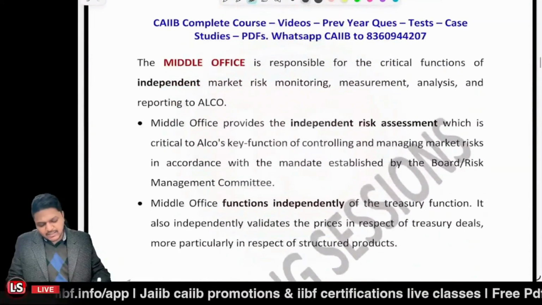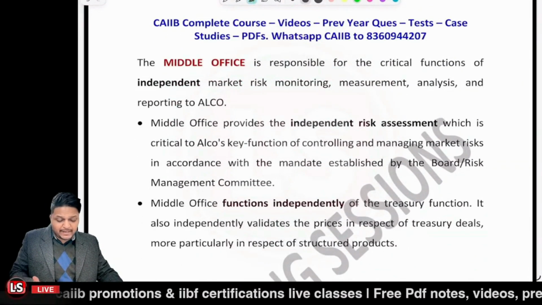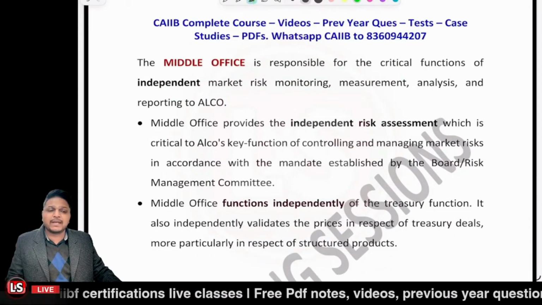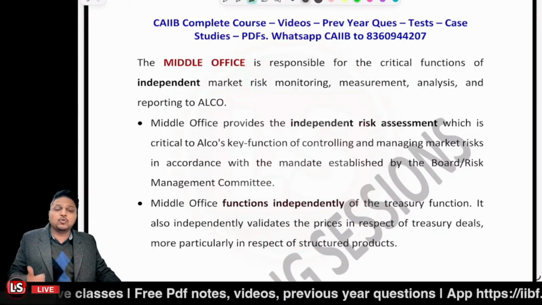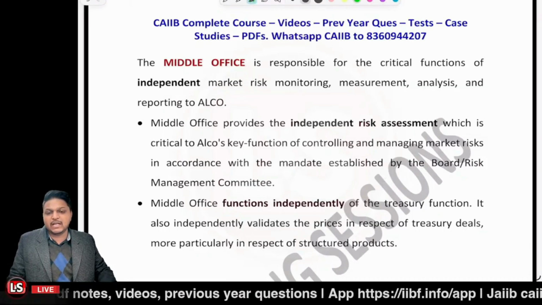Further, the last one is the middle office. They provide independent review, independent monitoring and analysis related to market risk. They are working at the front end in the treasury departments, right? And they work independently.